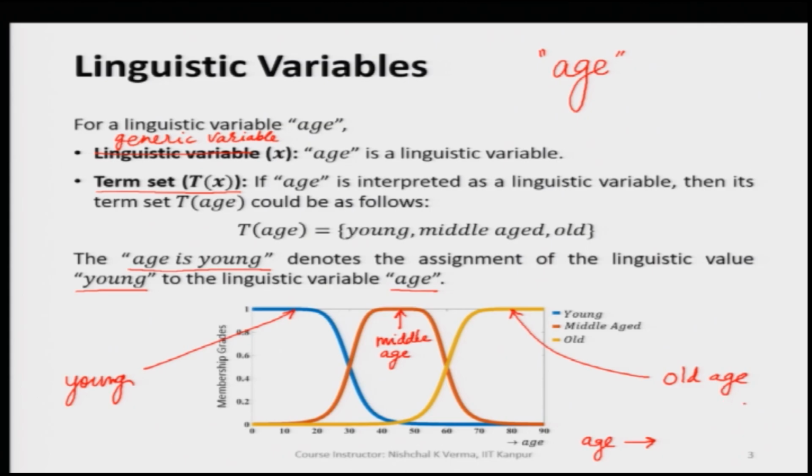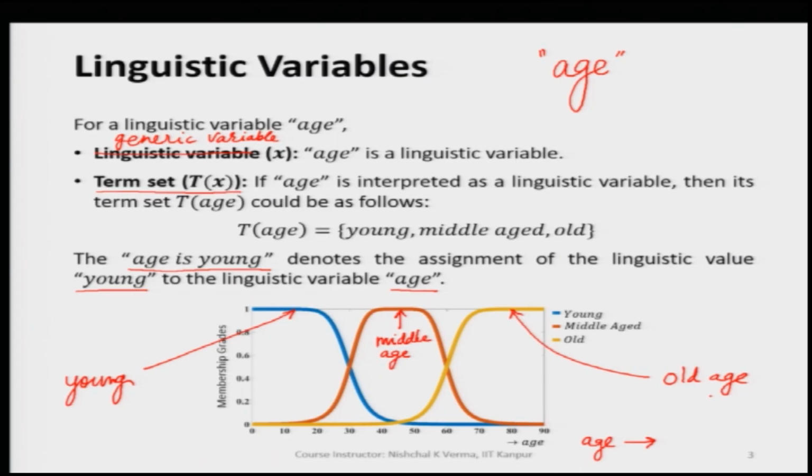When we are dealing with the term set, we can suitably divide a particular linguistic variable into multiple fuzzy regions, and every fuzzy region is represented by a particular linguistic value, which is represented by a fuzzy set.